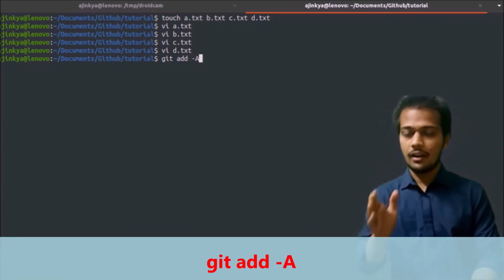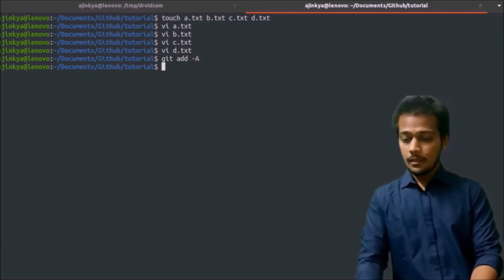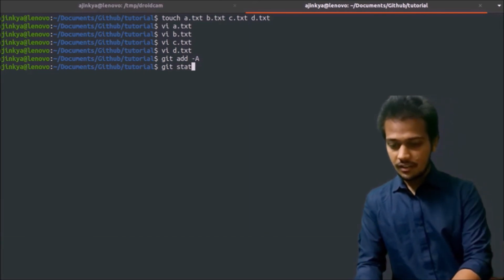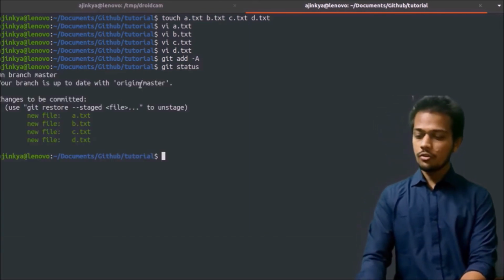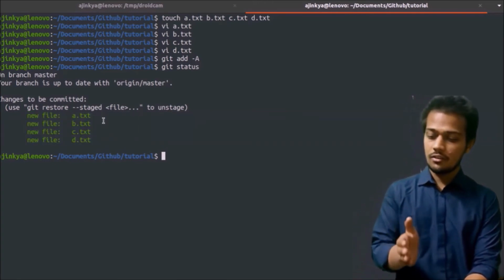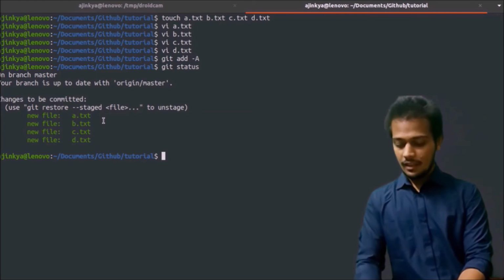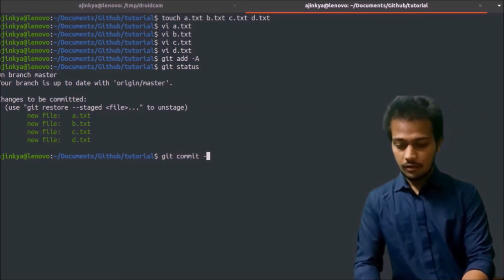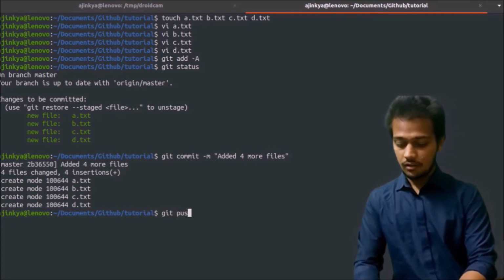So when you write git add -A and then check git status, it shows that you have added all the files: a.txt, b.txt, c.txt and d.txt. And then you write git commit with a message, and then git push.